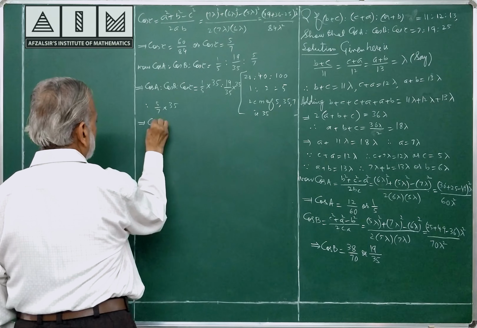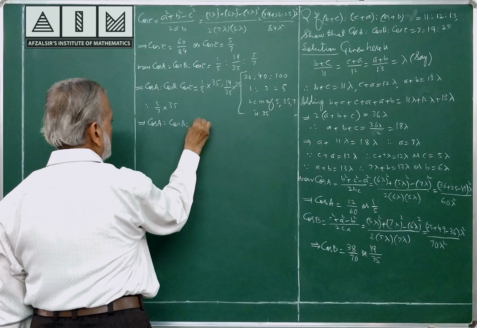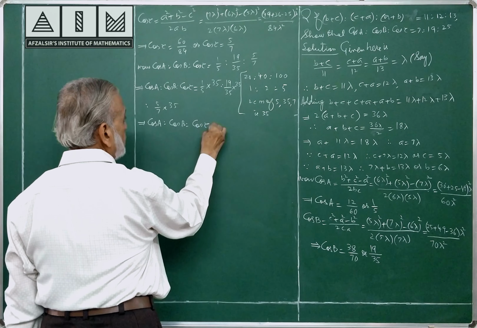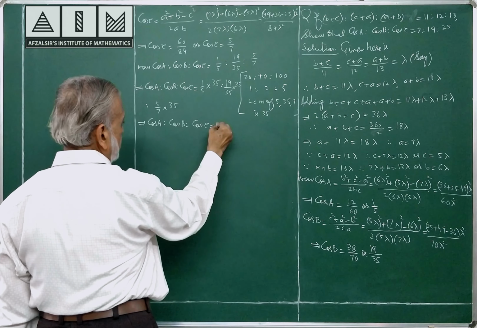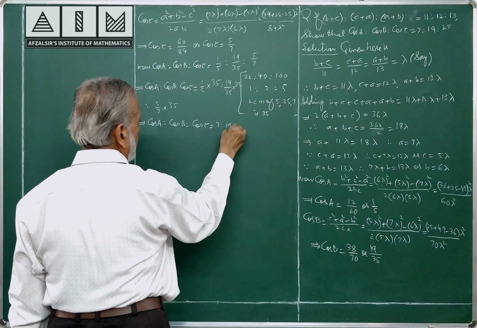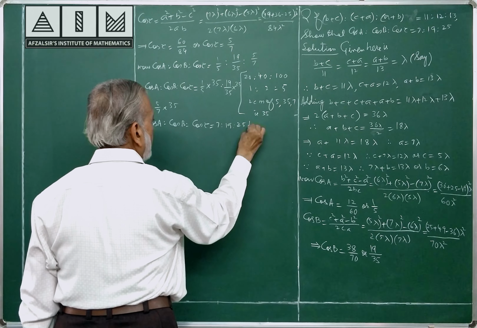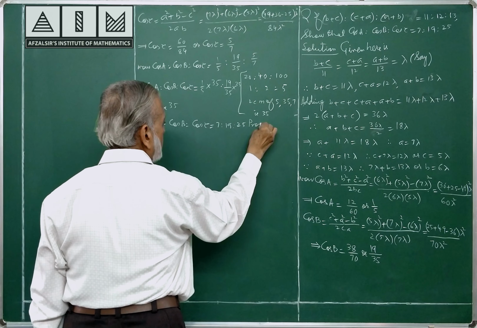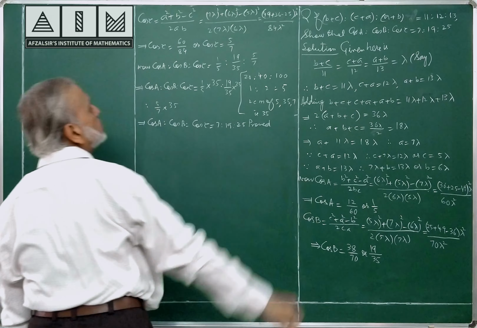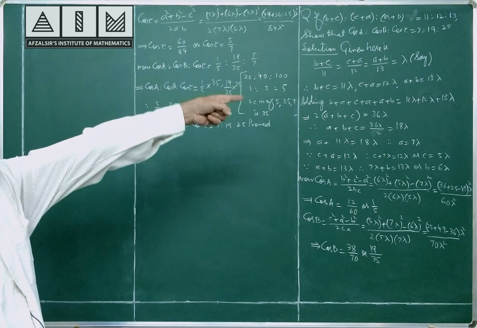So cos A is to cos B is to cos C is equal to, this will give you 7, this will give you 19, and this will give you 25. Cos A is to cos B is to cos C, 7 is to 19 is to 25.